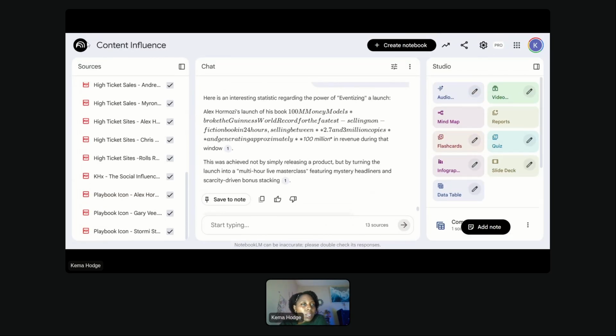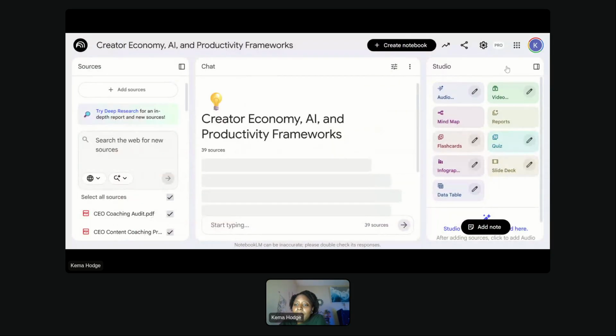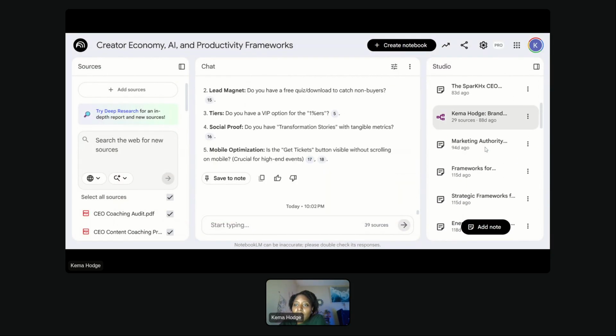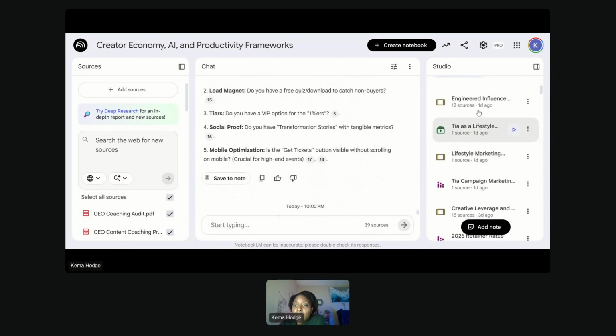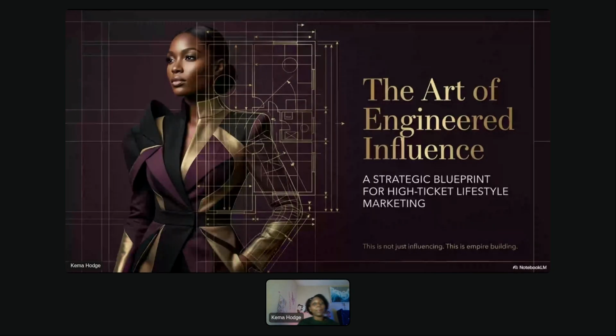Interesting. I did just start this the other day, so I don't actually have that many documents. So let's do this one instead. Engineered influence. Yes. Okay. I took that. Remember how I had all those sources? Now, this is a different notebook, different sources, different sets of information, and a lot more of my information is in here as well.